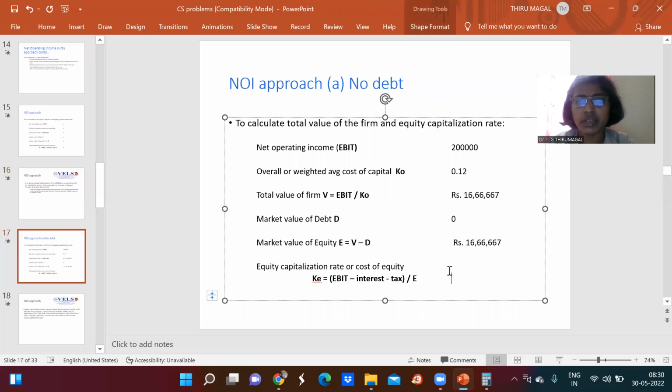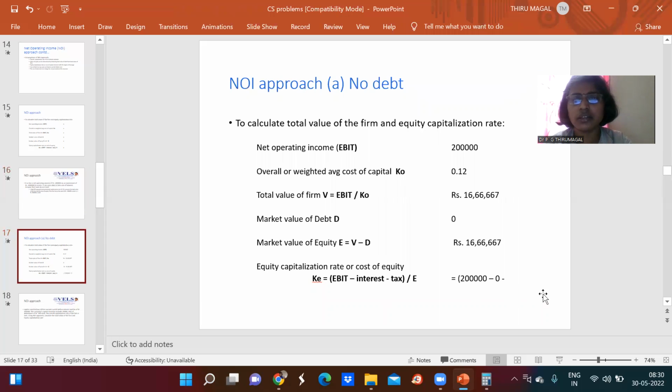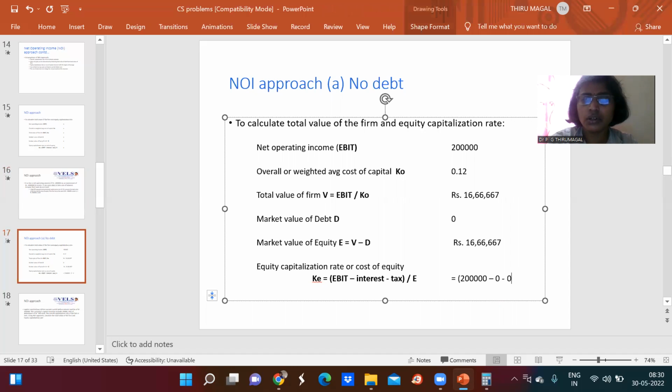So here the numerator will be EBIT 2 lakhs minus interest. Here there is no debt, which means debt is 0. And as far as the problem is concerned, it is given that taxes do not exist, so the tax is also 0, divided by the value E, that is the market value of equity. The market value of equity is 16,66,667.